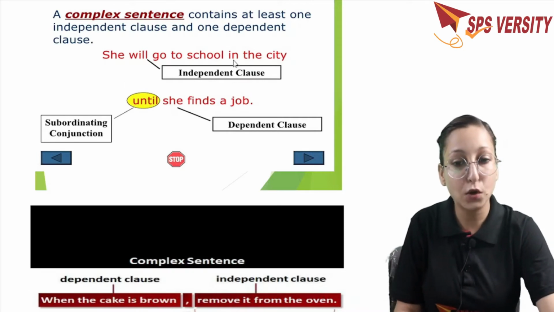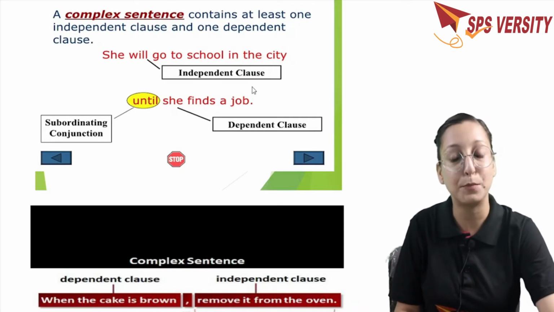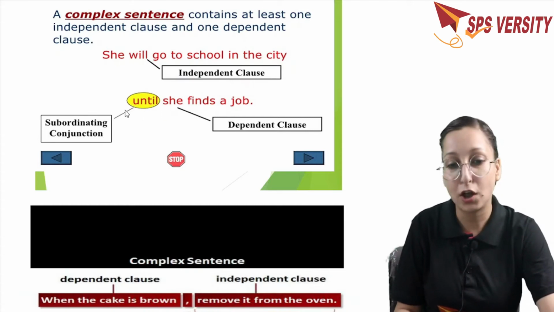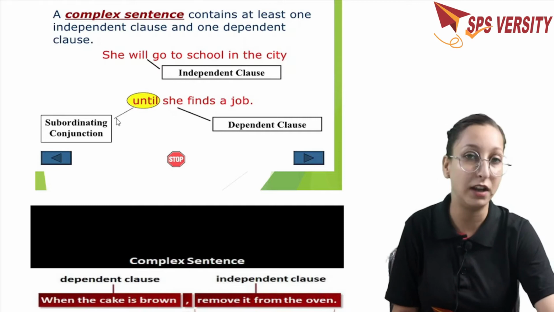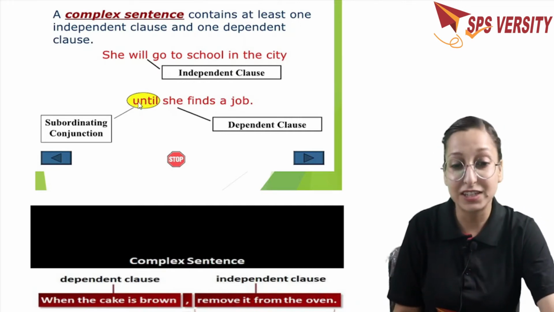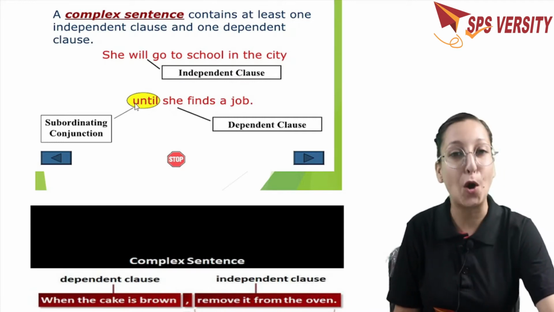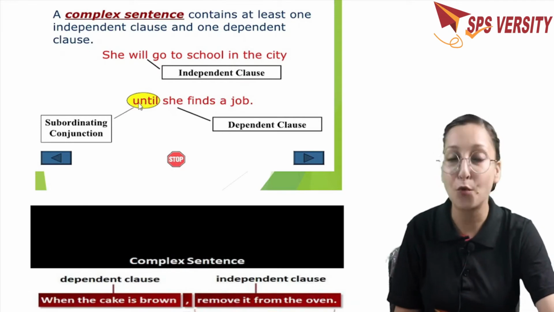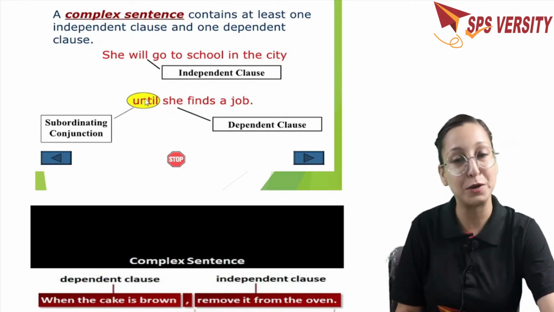For example, she will go to the school in the city. This is the independent clause, right? Until she finds a job. This is the dependent clause, and "until" here is acting as the subordinating conjunction. There is nothing complex about the complex structure. The name is complex sentence and structure, but they are quite easy if you get to the technique of how you can make them.